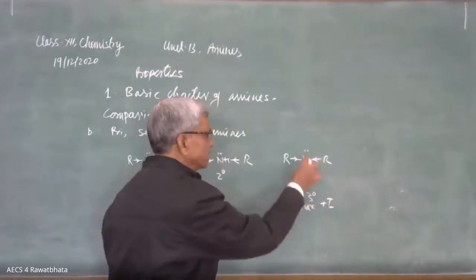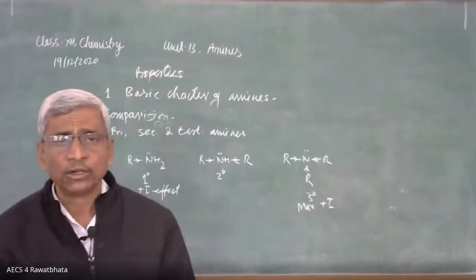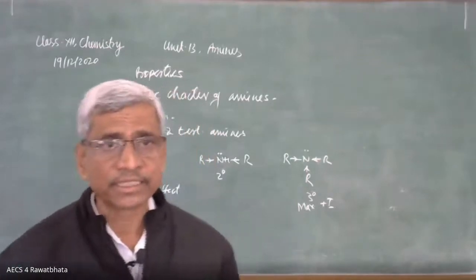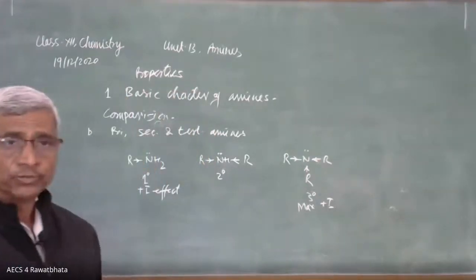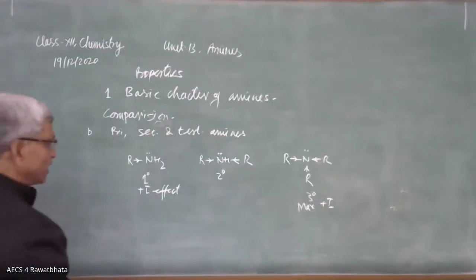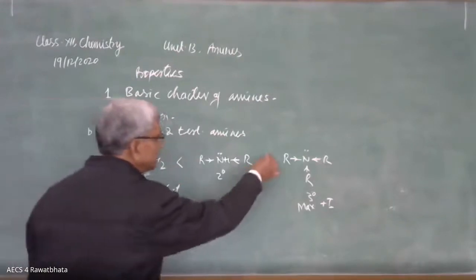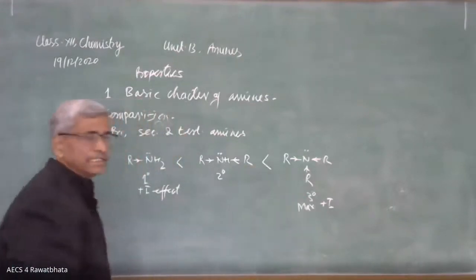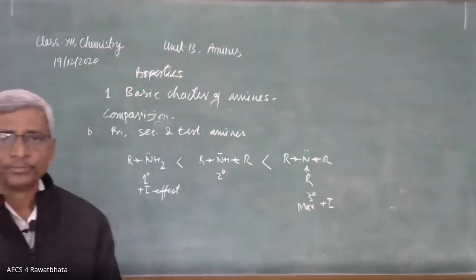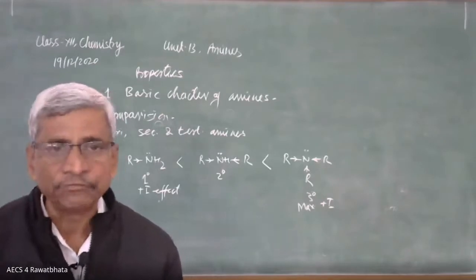Therefore, this nitrogen has maximum electron density and can provide lone pair easily during the reaction as compared to the remaining 2. That's why the order of basic strength is quite clear. 1 degree is less basic than 2 degree and than 3 degree. 3 degree amines are more basic because of the maximum plus I effect.